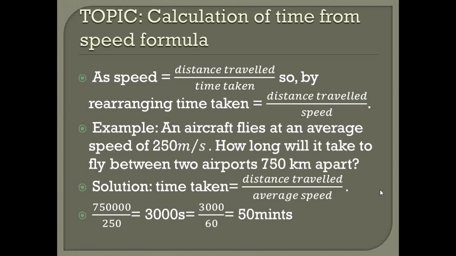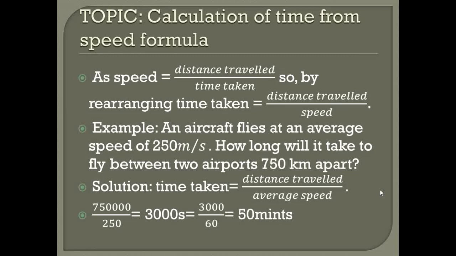From the formula of speed we will deduce the formula of time by rearranging: time taken is equal to distance traveled divided by speed. We will get the formula of time from the speed formula. Now we will put that time formula into an example, and we will find the time.